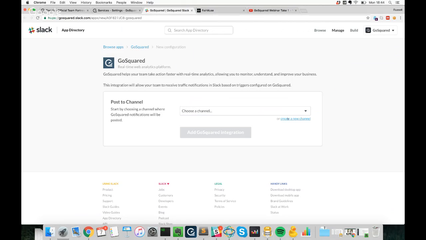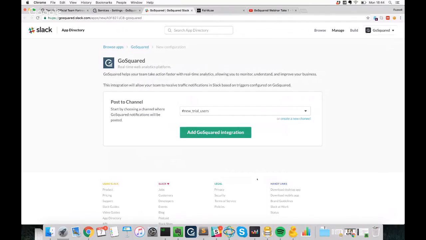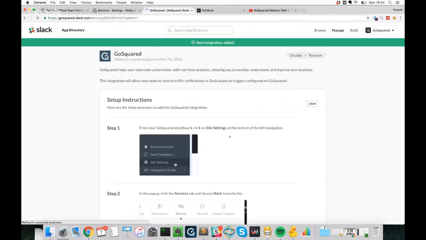What I'm going to want to do is create a new channel, and I'll call it new trial users. We'll give it a purpose, new users to reach out to. We'll create a channel. And then we simply click add GoSquared integration.